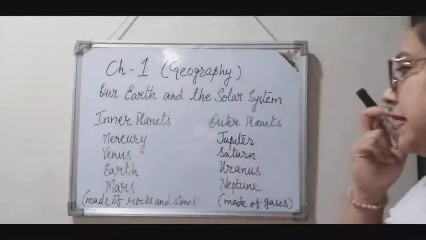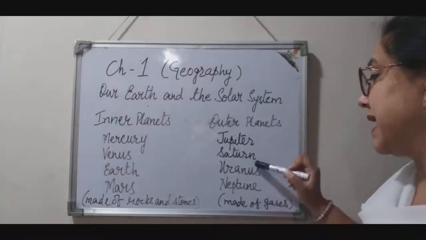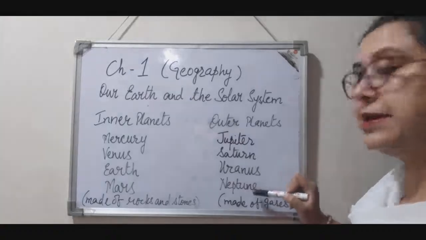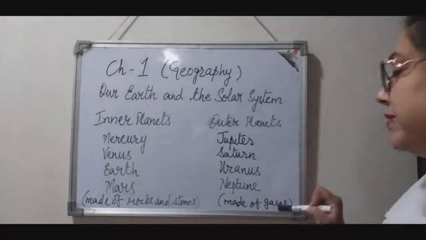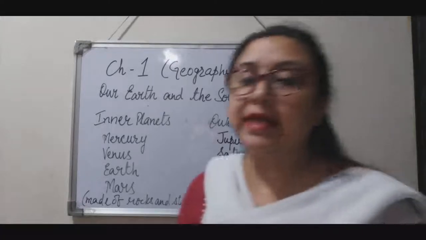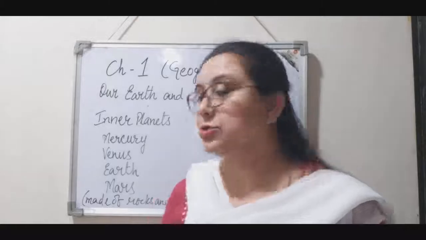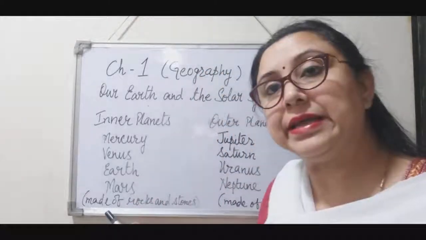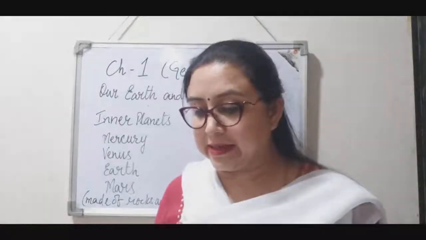Fine? Whereas on the other hand, the outer planets are Jupiter, Saturn, Uranus and Neptune. And these planets are made of gases. So they are also known as gas giants. So the terrestrial planets and the gas giants. So I hope this part is clear.